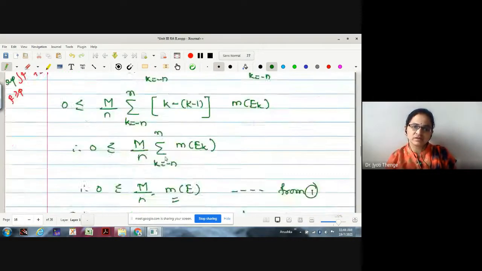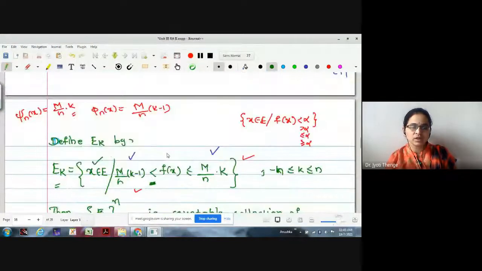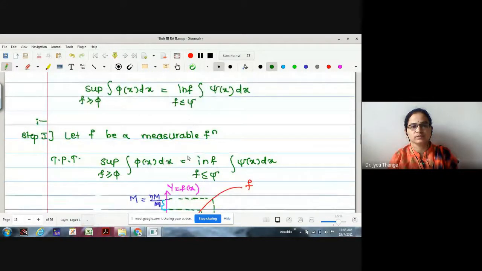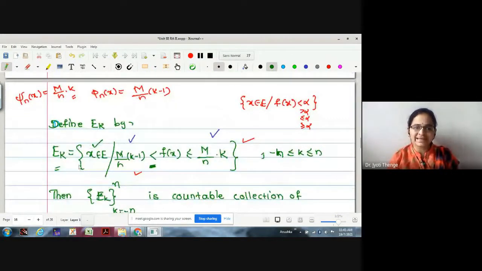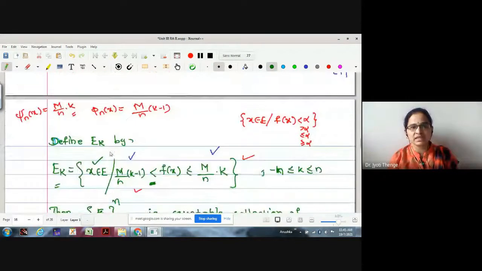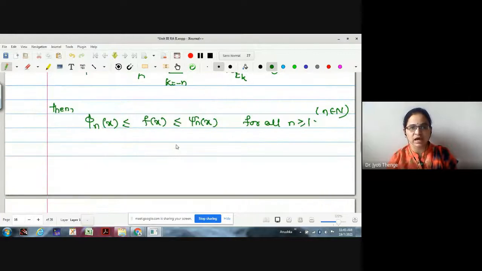Therefore, what have we started with? We started with the function f to be measurable, and we have proved that supremum integration phi and infimum integration psi are equal. Suppose f is not measurable, can we proceed? If f is not measurable, we cannot write that the E_k are measurable. If the E_k are not measurable, we cannot make f, psi and phi simple functions, right? Therefore, this happens only because the function f is measurable, and hence we have proved those are equal.